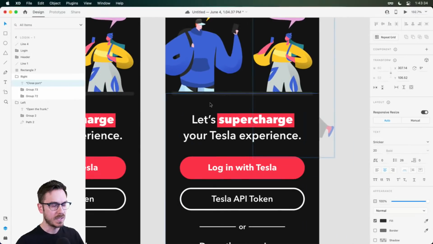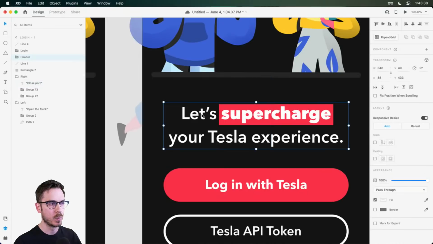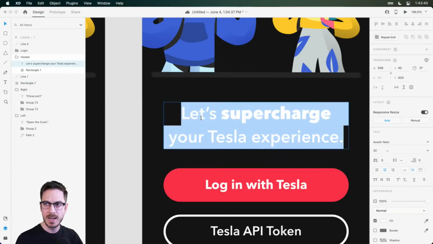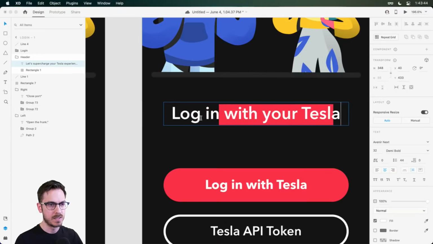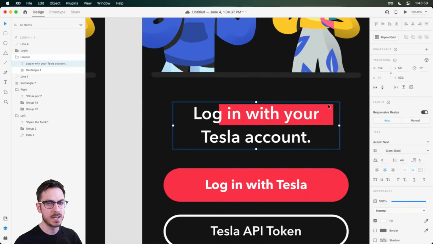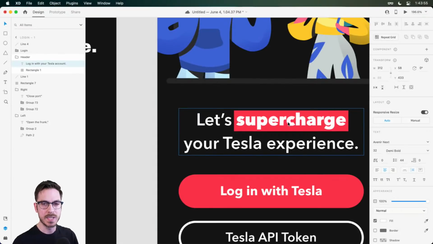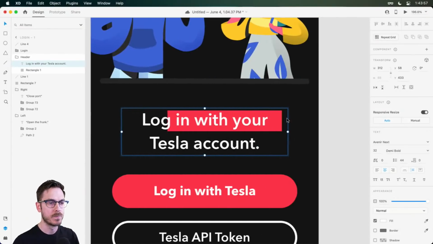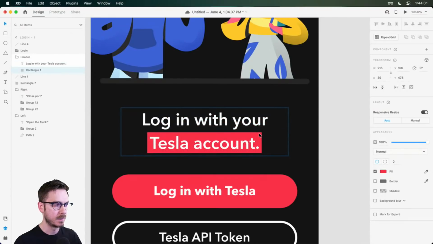All right. Now here we might want to continue with this style that we've started working with. So let's go ahead and log in with your Tesla account. And I think this is another opportunity to continue what we've been doing in the previous screen, really emphasizing one word. We started that process with supercharge, but now what we might want to do is focus on the word Tesla.